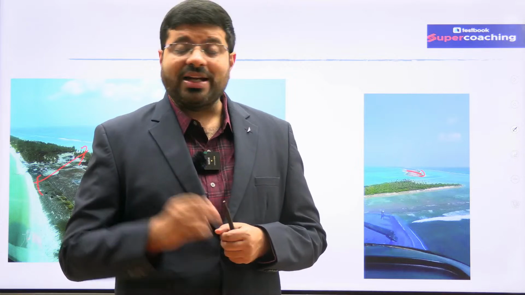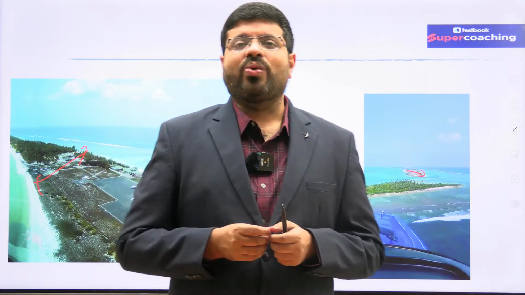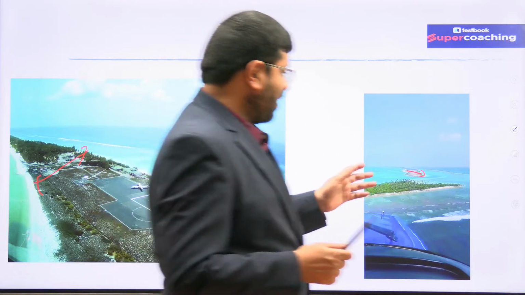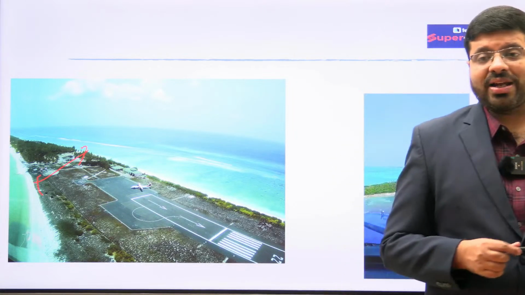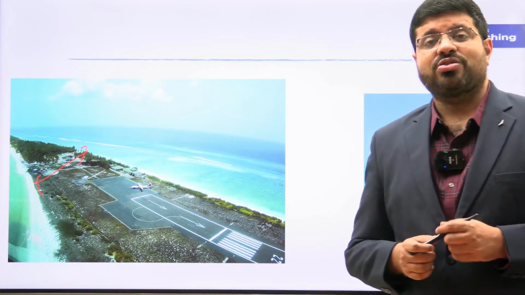They are trying to deposit some sand, and slowly around it some kind of a coral island has been created. That is the reason why they are very vulnerable to sea level rise. The story would be ending if climate change, global warming happens. These things would be completely ending.